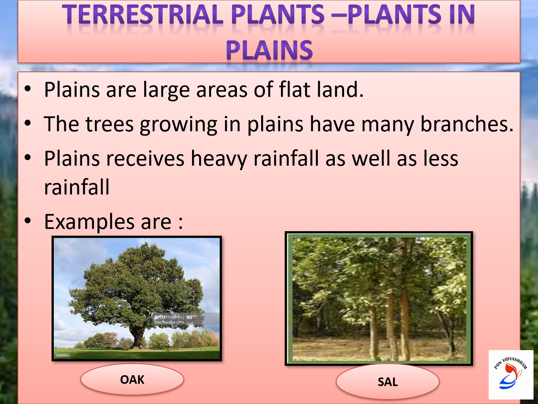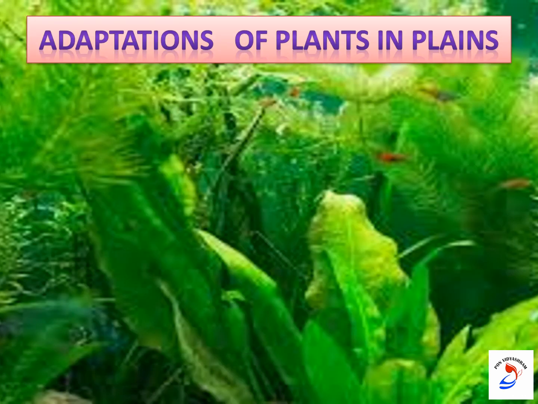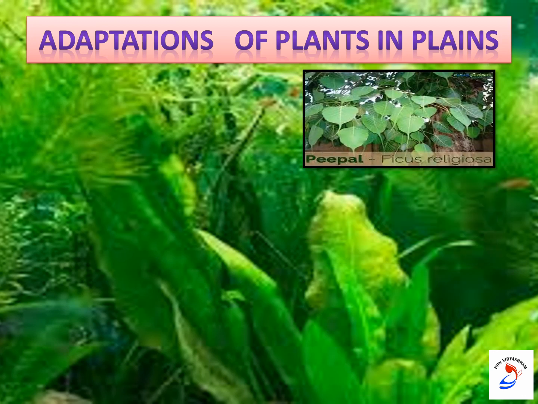So now we are going to see the adaptations shown by these plants. What are all the adaptations shown by the plants in plains? Look at the picture. The leaves. These plants have well arranged leaves to take in necessary sunlight, because sunlight is very important for the photosynthesis process.